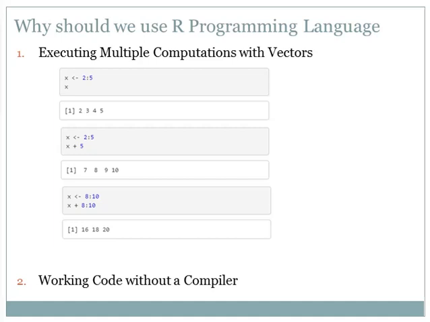R is an interpreted language, so unlike compiled languages like C and Java, you do not need a compiler to first produce a program from your code before applying it.